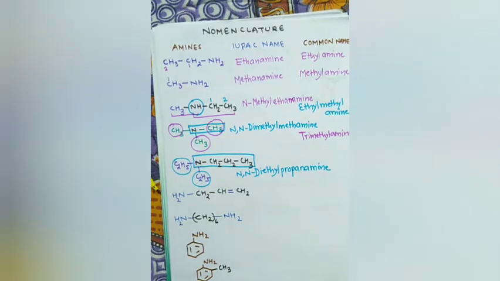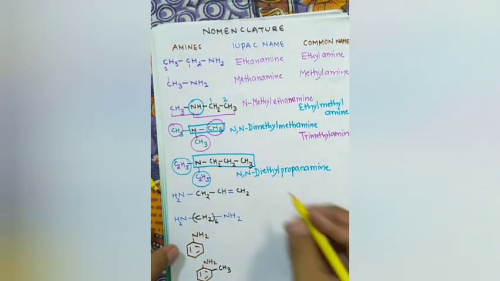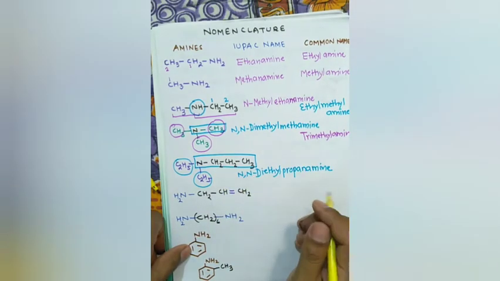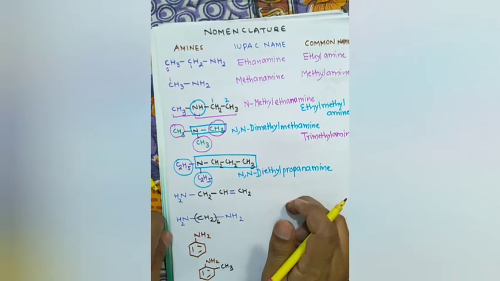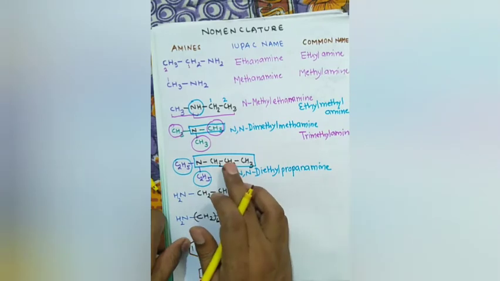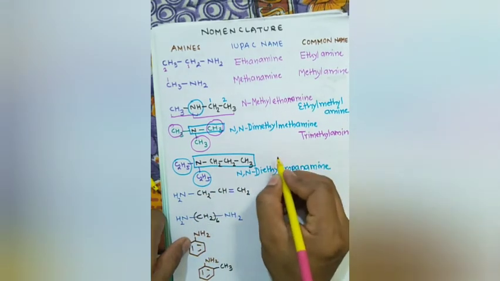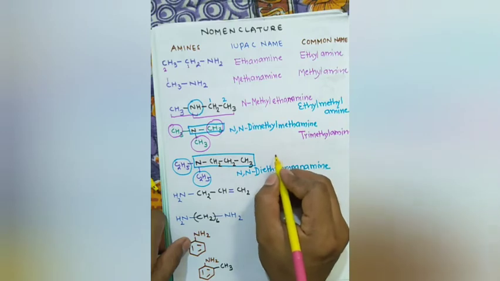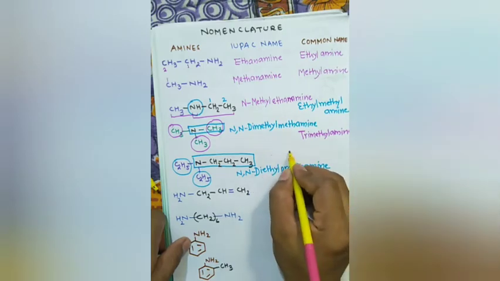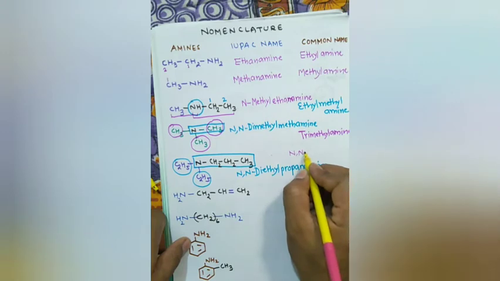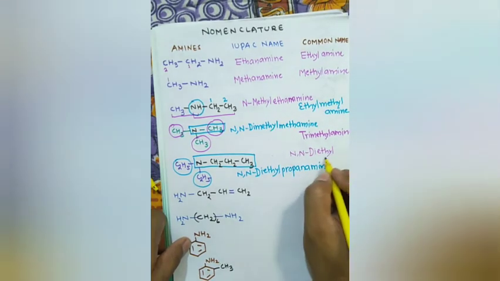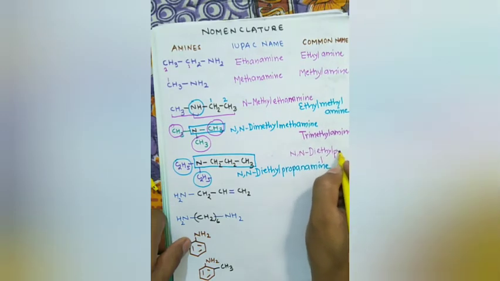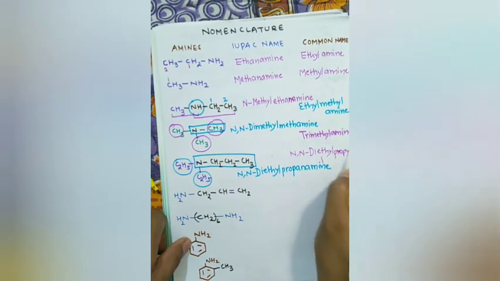Okay. Sorry, this is the IUPAC name. Now what is the common name? The common name will be N,N-diethyl propylamine. N,N-diethyl propylamine. The common name is N,N-diethyl propylamine.